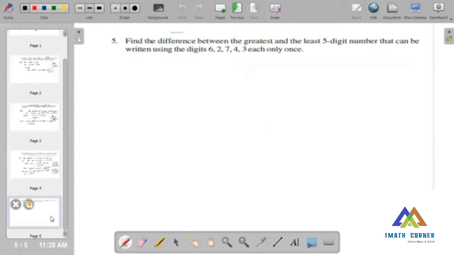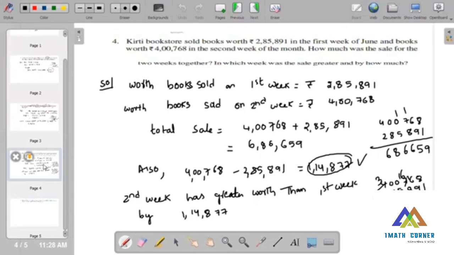Find the difference between the greatest and the least. The same thing, like that.